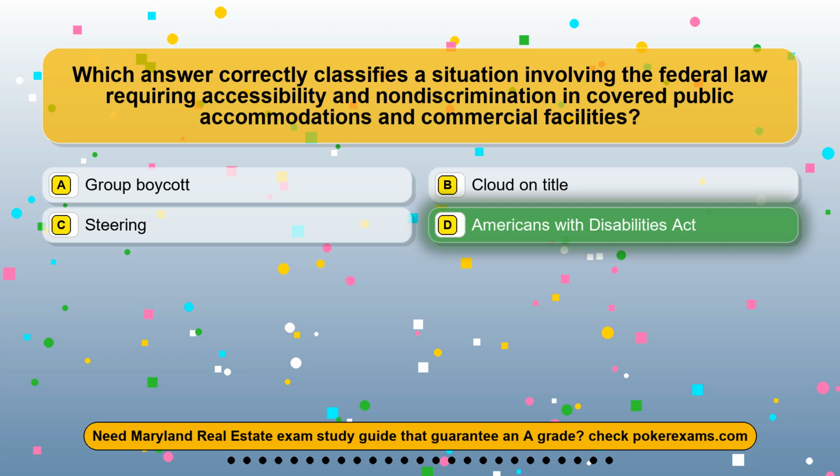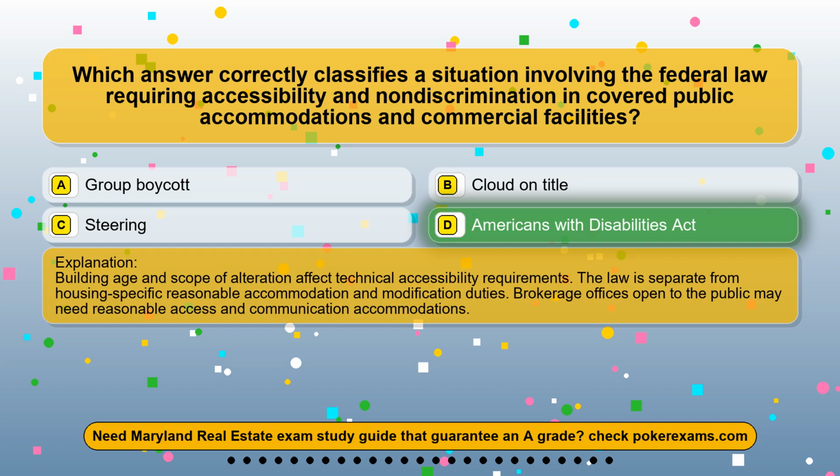The correct answer is option D, Americans with Disabilities Act. Building age and scope of alteration affect technical accessibility requirements. The law is separate from housing-specific reasonable accommodation and modification duties. Brokerage offices open to the public may need reasonable access and communication accommodations.